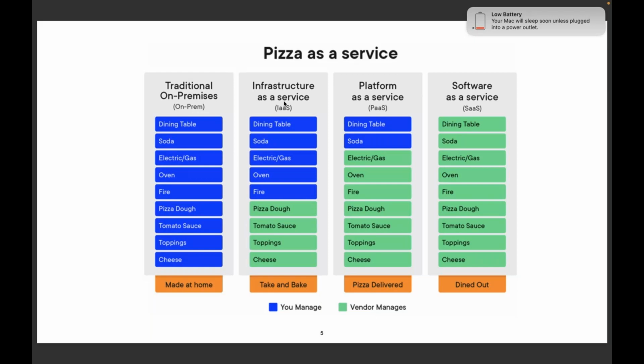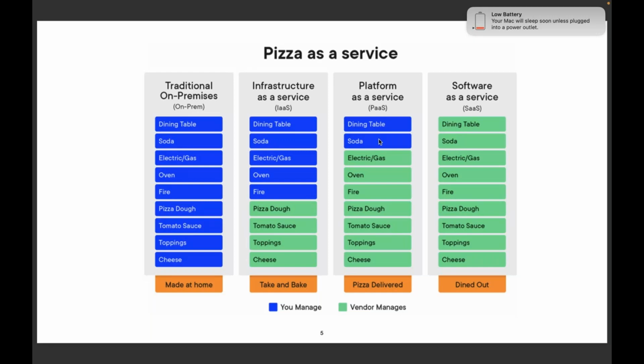So in infrastructure as a service, you manage the dining table, the soda, and so on. Same for platform as a service: the vendor will manage everything and provide you the platform. It provides everything needed for a pizza, and you just sit at home at your own dining table and have it with a soda.